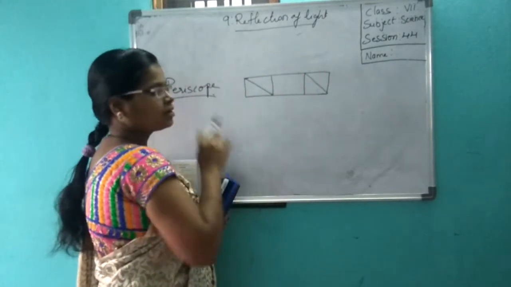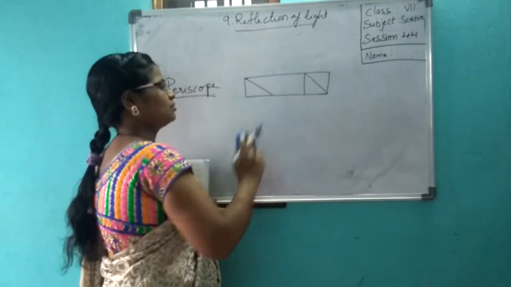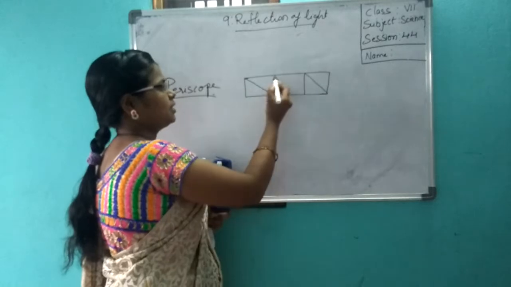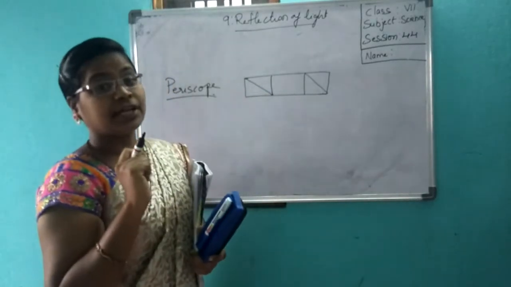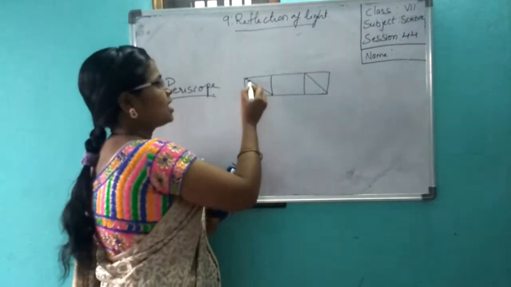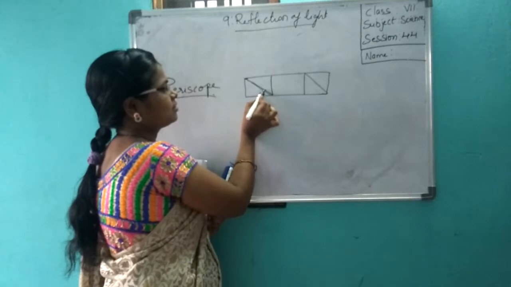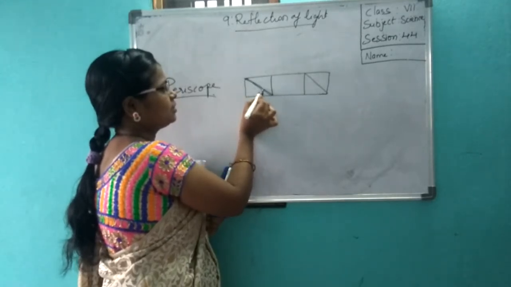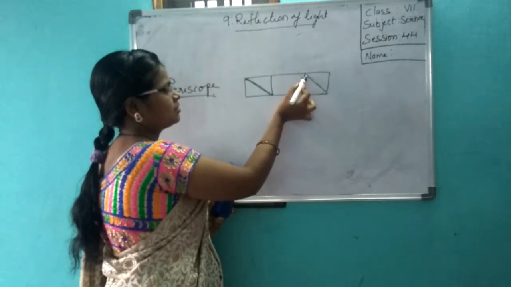Okay, I have drawn them now. Take one sharp knife and cut it. Like this you have to cut. Here you have to cut it. Here also you have to cut it.